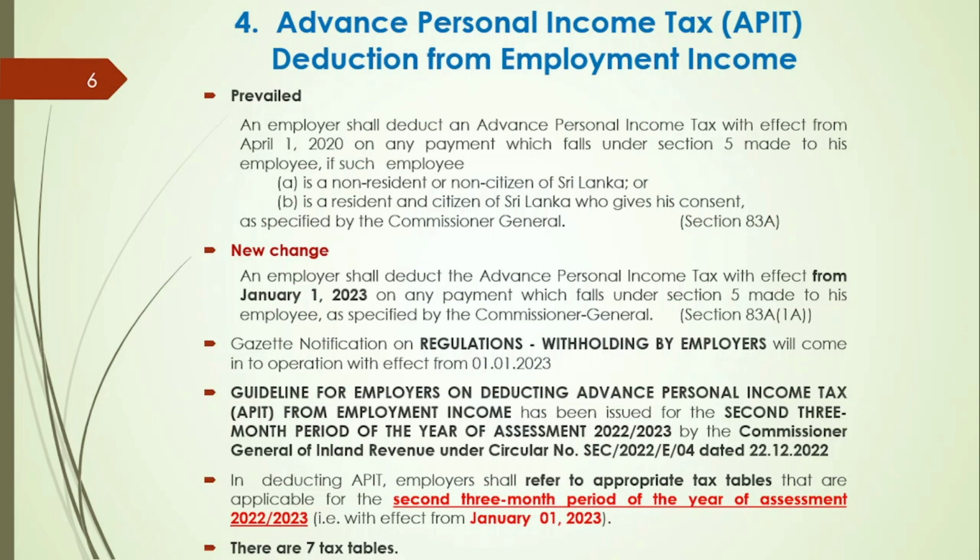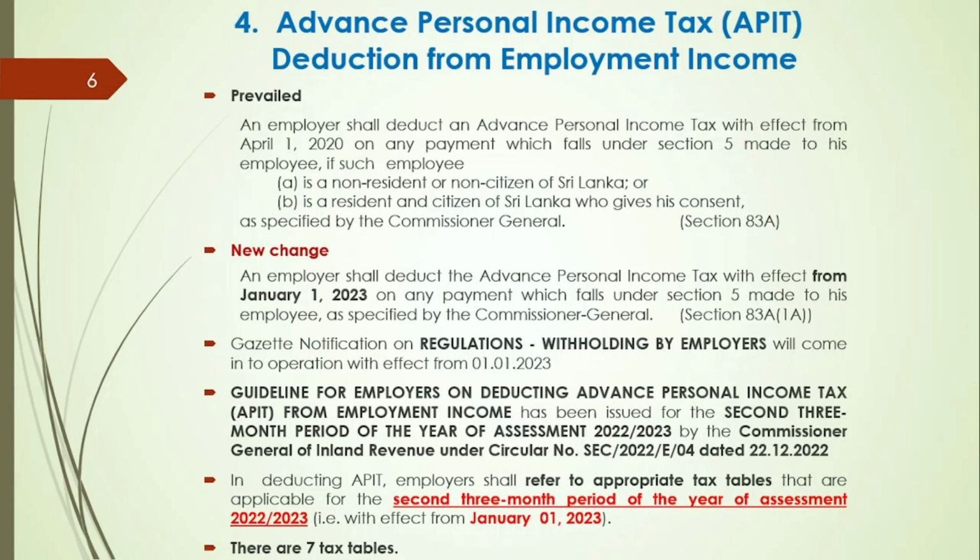Gazette notification on regulations for withholding by employers will be published soon and it is effective from 1st January 2023. A guideline for employers on deducting advance personal income tax from employment income has been issued under circular number SCC 2022 E4 dated 22nd December 2022.